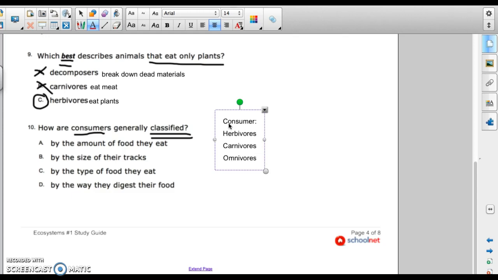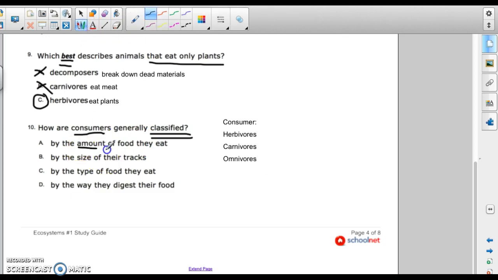How do we know what they are? We know not by the amount of food they eat. We don't know by the size of their tracts. Can't tell that. And not by the way they digest their food. That makes no sense at all. We classify consumers by the type of food they eat. If they eat plants, herbivores. If they eat meat, carnivores. If they eat plants and they eat meat, they are omnivores.